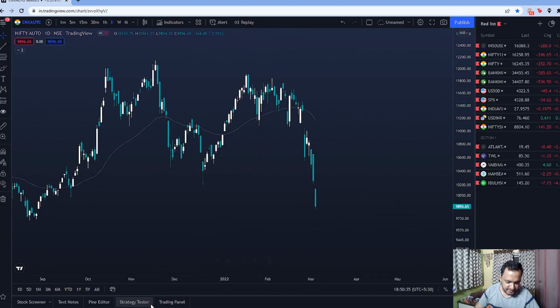So that is the view for the indices. Here, nothing special going on. We are seeing some sort of downtrend developing in Nifty. All right. So be a bit careful and especially stay away from small and mid caps.